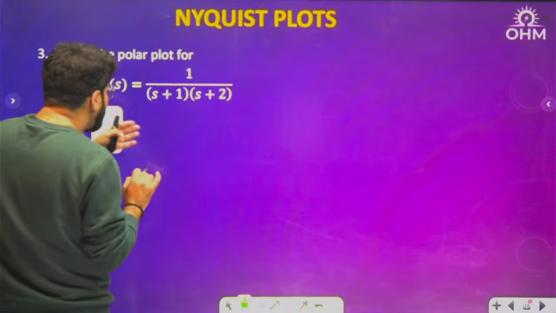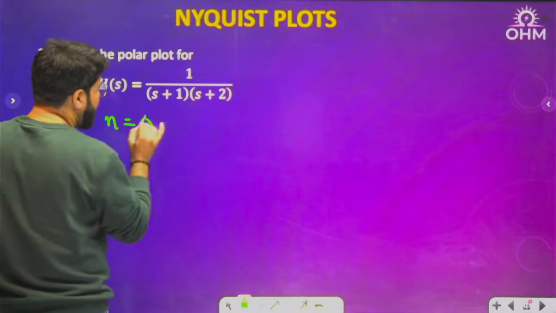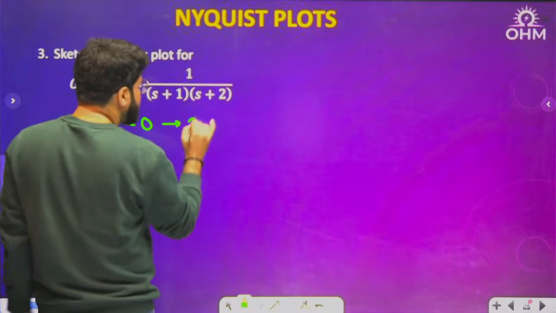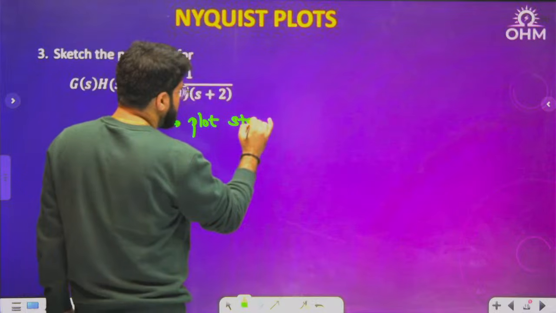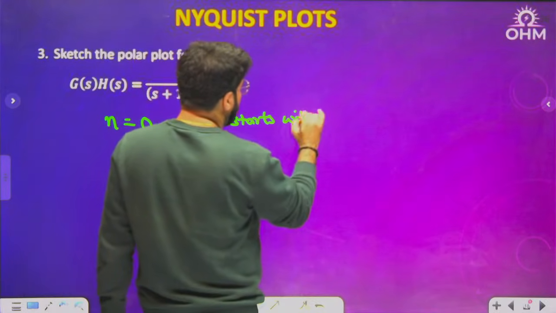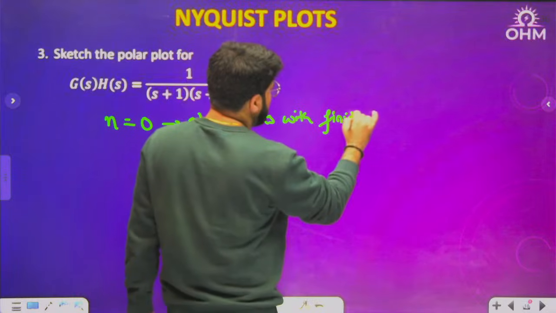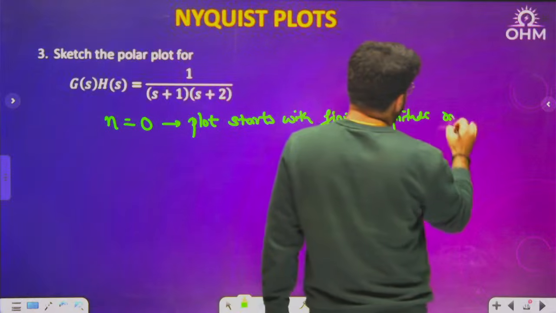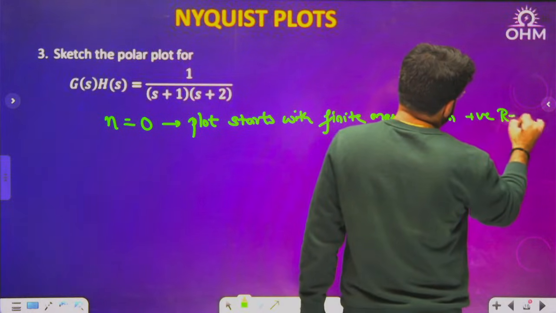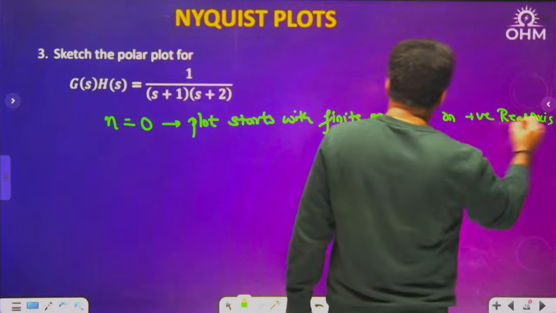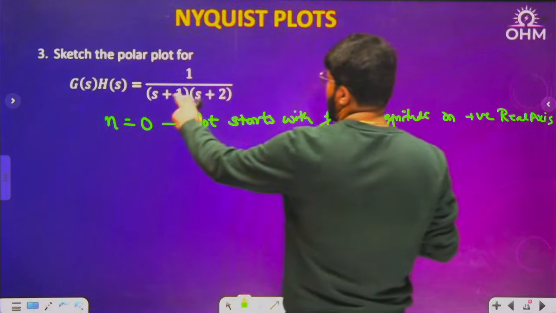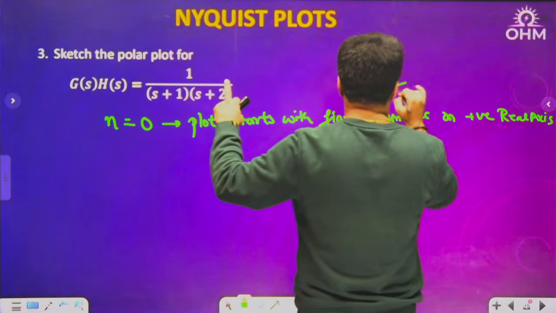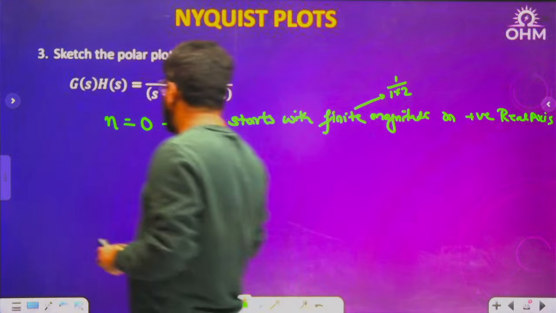What is the important point here? n is 0. Correct? There are no poles at origin, no s power n term. So because n is 0, the polar plot starts with finite magnitude, on the positive real axis, because the starting angle will be 0. How much finite magnitude? If you put s equal to 0, you will get 1 by 1 into 2.